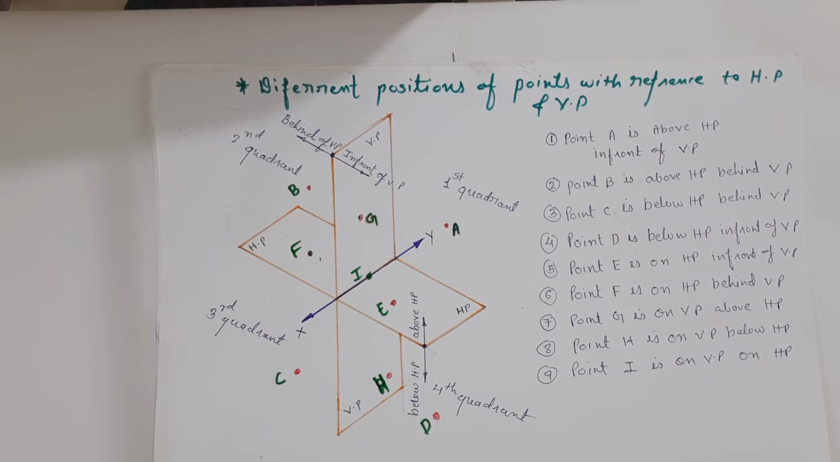Now we have to draw the plan and elevation of these points with reference to HP and VP, or by taking projection on HP and VP, and then after we have to plot the plan and elevation of these points on the XY reference line.